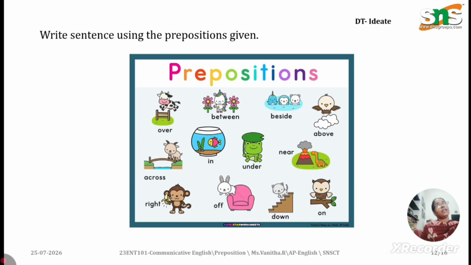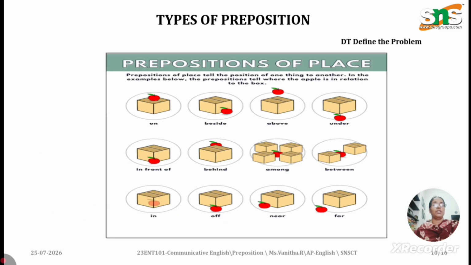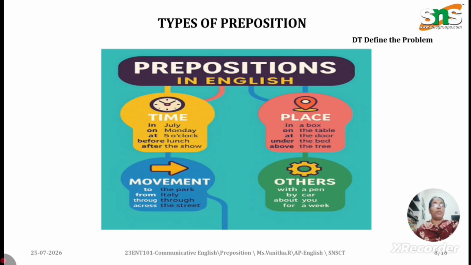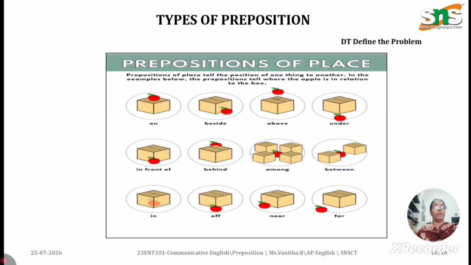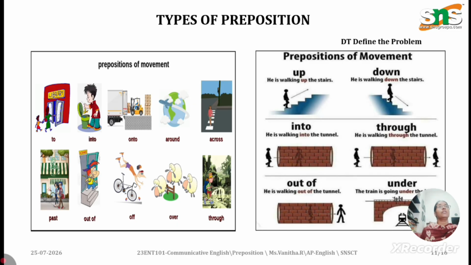Okay, and the preposition of source. These are the other prepositions, as we discussed, the types of prepositions. You have so many types of prepositions, so this is one. The preposition of source explains where something came from or who created it, typically using from or by. So let me explain it with an example.